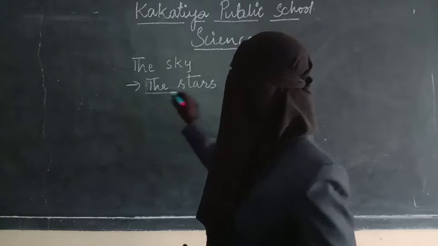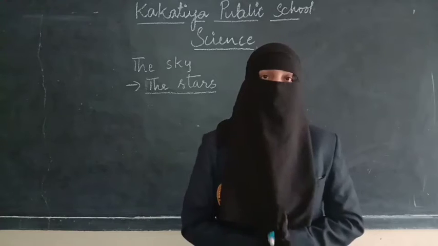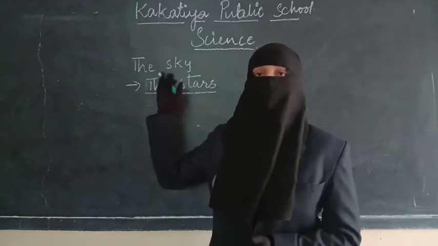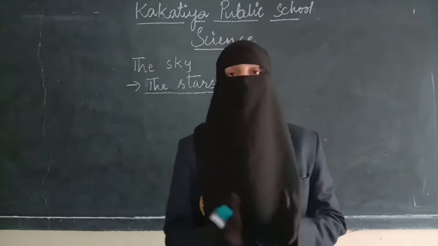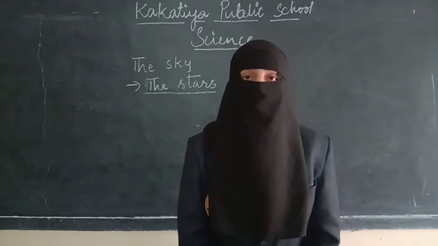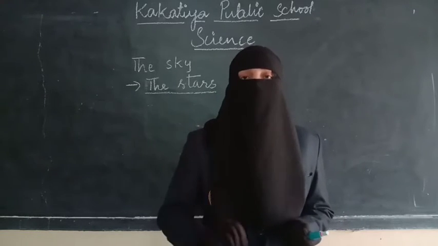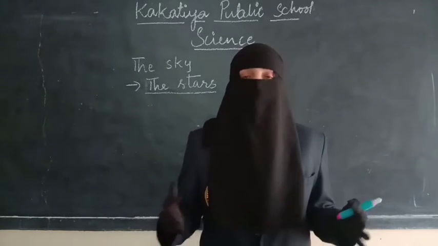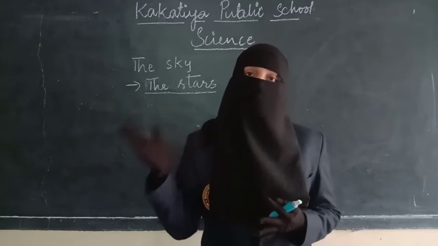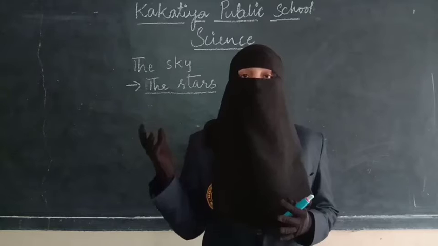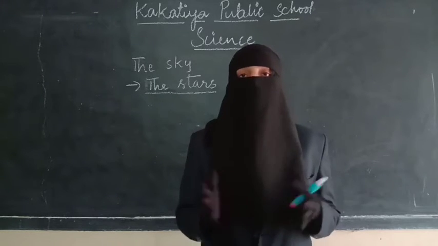So let us explore the sky one by one using these key points, which will make it easy for us to understand about the sky. What is the first one? First are the stars. Stars are also heavenly objects. If you see the stars, they look small, but actually they are not small, they are very big in size. Because they are very far from us, they look small to us.